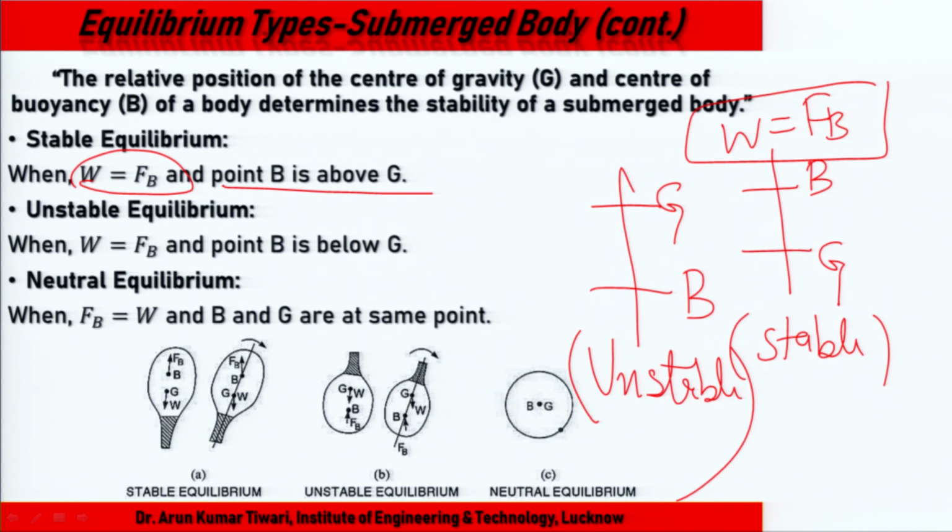What is the neutral? When F B and W are the same, and B and G are the same point, it is the neutral equilibrium. This one is the neutral equilibrium.